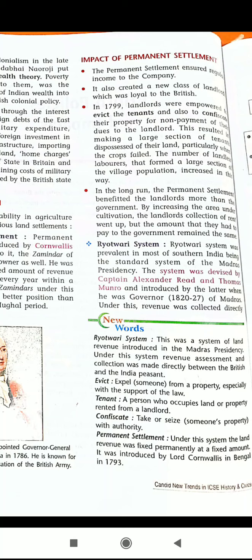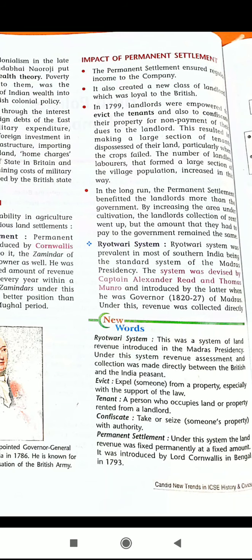Because the landlords increased the area under cultivation, their rent collection went up, but the amount that they had to pay to the government remained the same because that amount was fixed. So in this way, this system benefited the landlords more.